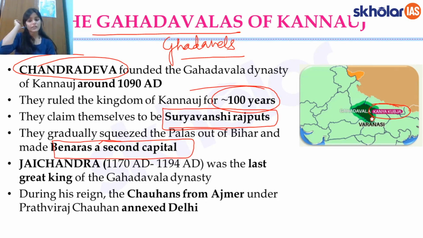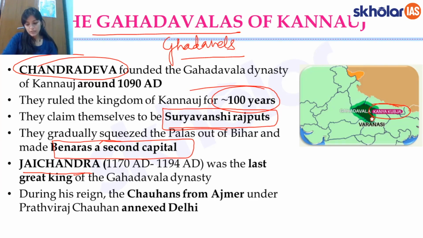Who was their last king? The last famous king of the Gahadavala dynasty was Jayachandra, and Jayachandra was essentially notable for the invitation that he extended to Muhammad Gauri, who, along with Gauri, fought with Prithviraj Chauhan and defeated Chauhan, right?